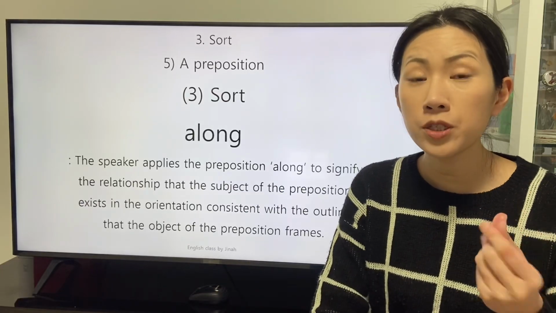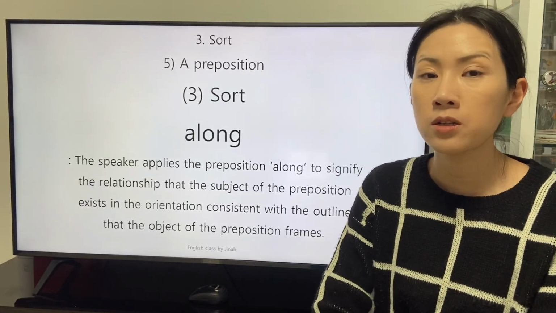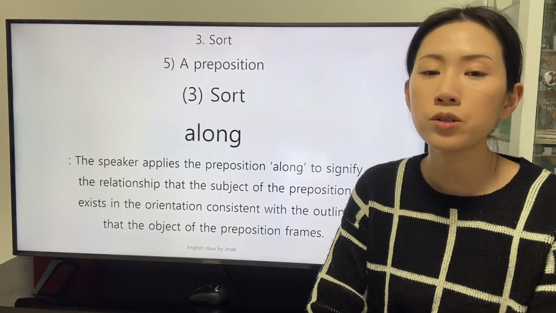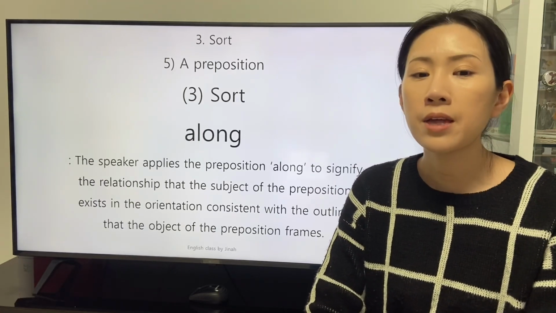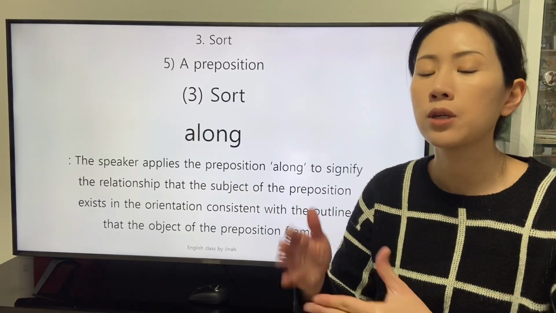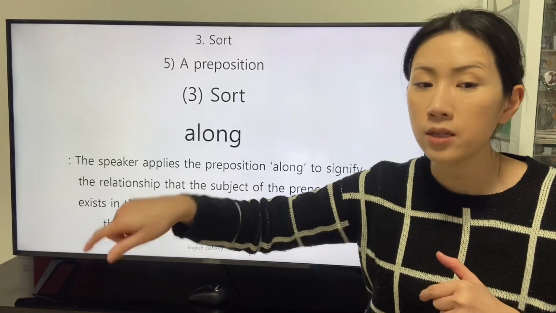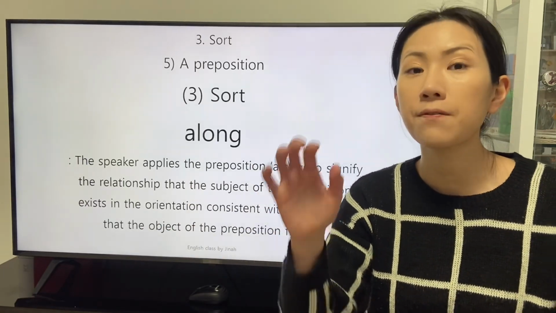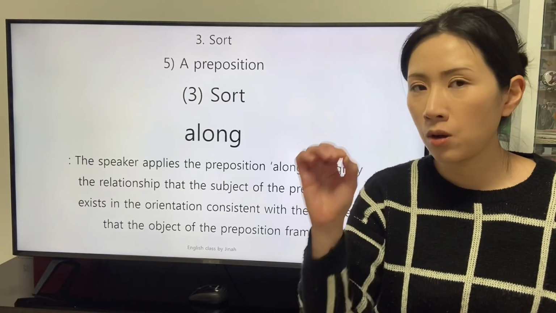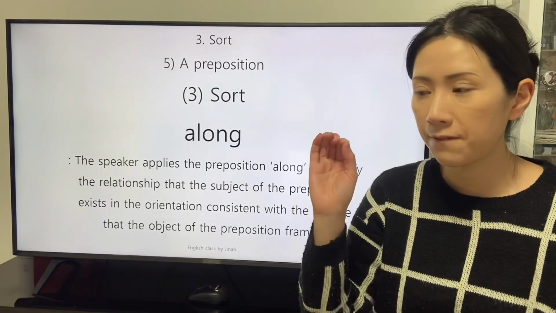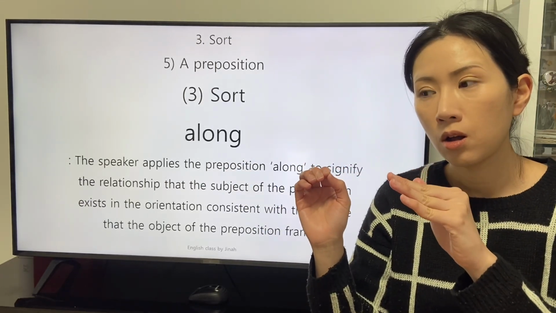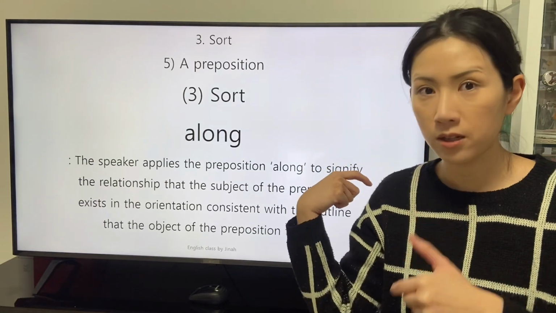The next preposition we will study is the preposition along. The speaker applies the preposition along to signify the relationship that the subject of the preposition exists in the orientation consistent with the outline that the object of the preposition frames. The preposition along focuses on the outline of the object. The subject follows the boundary of the object.